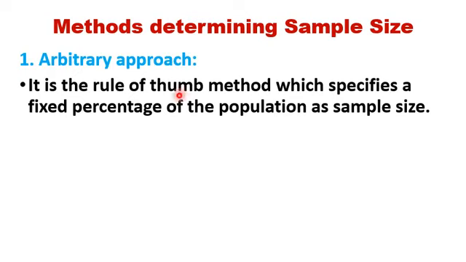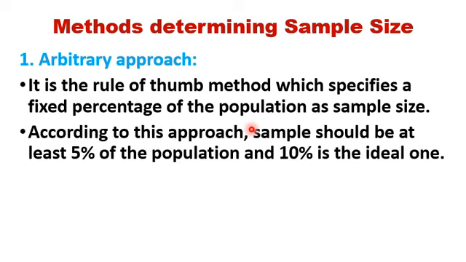Next topic, methods determining sample size. So let us analyze what are the methods used for the determination of sample size. First one, arbitrary approach. It is the rule of thumb method which specifies a fixed percentage of the population as sample size. According to this approach, sample should be at least 5% of the population and 10% is the ideal one.